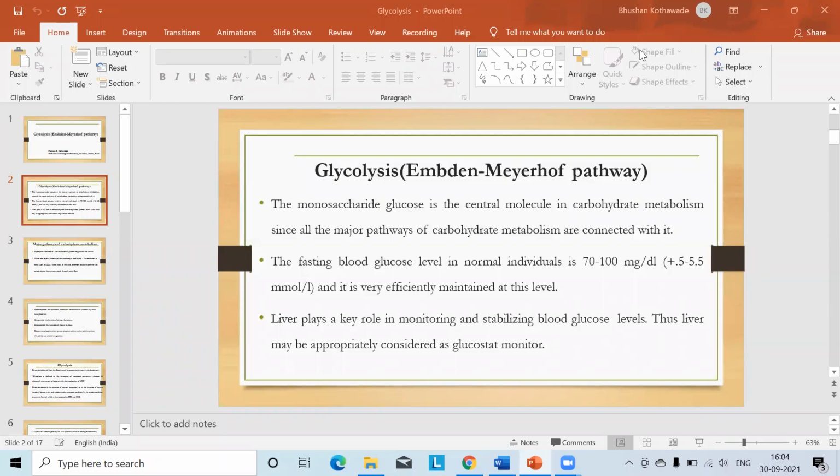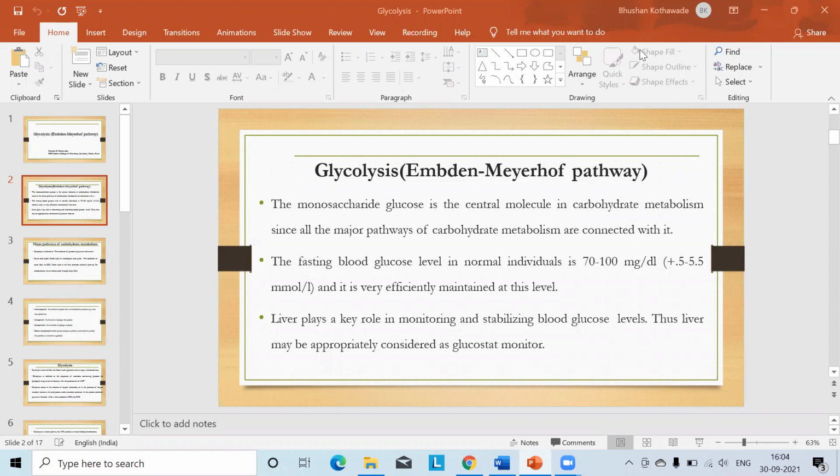Today we are going to cover the topic glycolysis. Glycolysis is also known as the Embden-Meyerhof pathway. The important molecule involved in glycolysis is the glucose molecule, and in almost all major pathways of carbohydrate metabolism, the monosaccharide glucose molecule is involved.